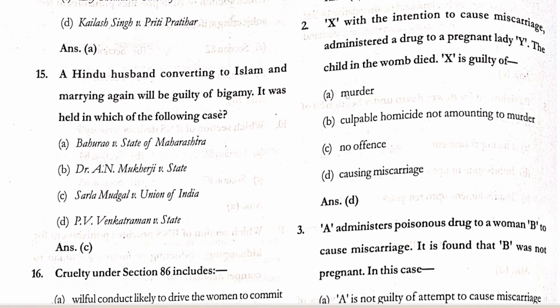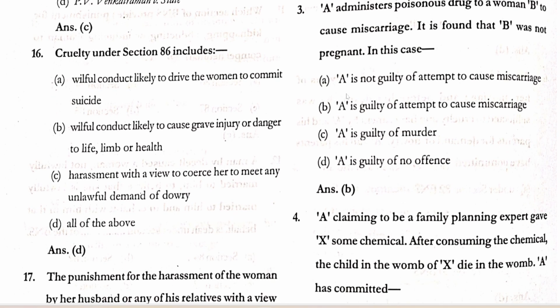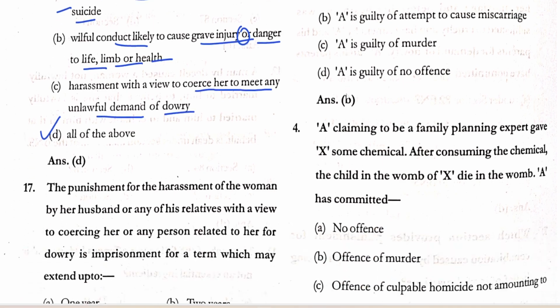15 में है, a Hindu husband converting to Islam and marrying again will be guilty of bigamy. It was held in which of the following cases? Sarla Mudgal versus Union of India. 16 में है, cruelty under section 86 includes all the above. Willful conduct likely to drive the woman to commit suicide. Willful conduct likely to cause grave injury or danger to life, limb, or her health. Harassment with a view to coerce her to meet any unlawful demand of dowry.